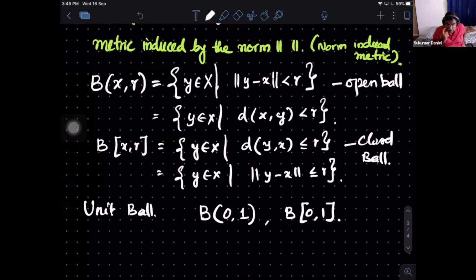You should know what B(0,1) is in R^n with the one norm, in the normed linear space R^n with the two norm, or any p norm, or the infinity norm, and B(0,1) in C[a,b] with the sup norm, and B(0,1) in C[a,b] with the one norm, or B(0,1) in the L^p space, and in the sequence space l^p. All these things you have to take up.